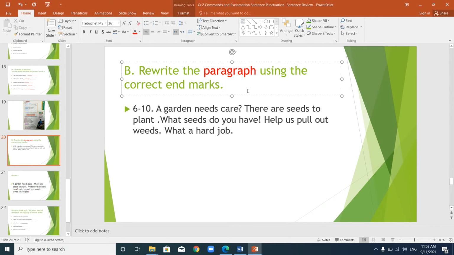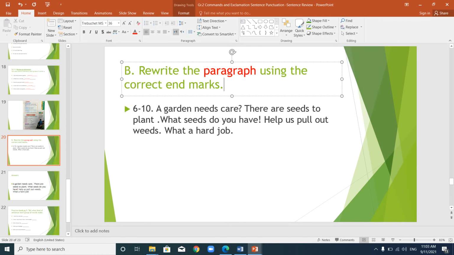So a paragraph is a group of sentences that you put together, but it has to tell about one idea. As you see here, this paragraph is about a garden and what they did in the garden. That's why this is a paragraph.